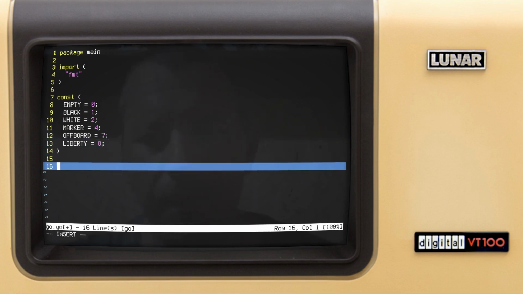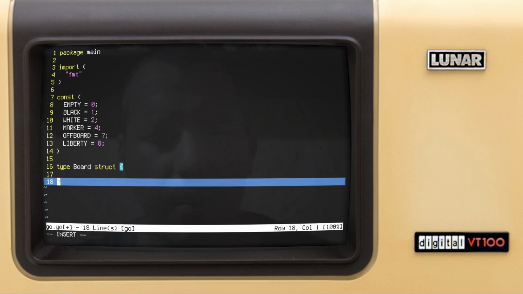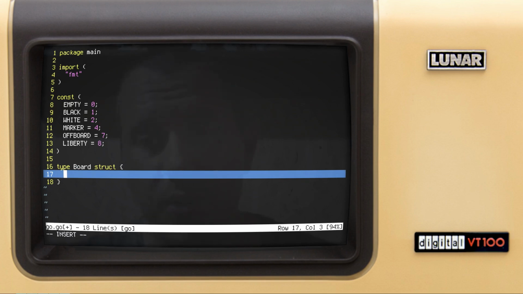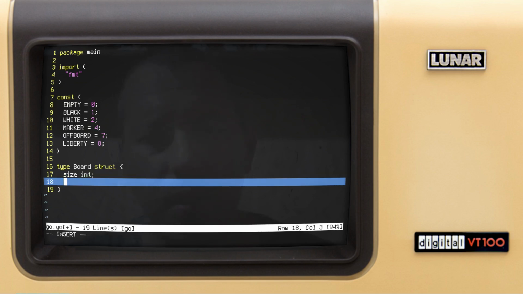Okay, and now let's define the board struct. So type board. This would be the structure that would be containing the game state. For now, we just define the size, which would be of type integer. So the board might be of different sizes like 9, 13, 19, or any other size.